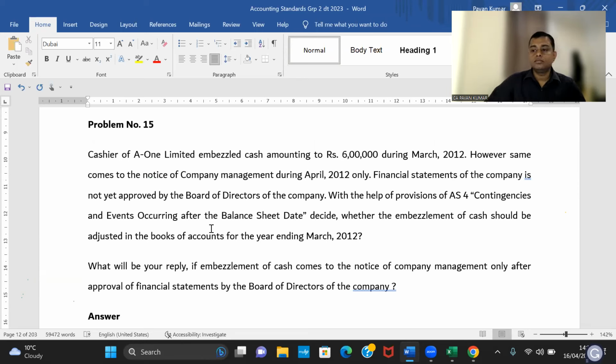Cashier of A1 Limited embezzled cash amounting to rupees 6 lakhs during March 2012. However, the same comes to notice of company management during April 2012 only. Financial statements of the company are not yet approved by the board of directors of the company. With the help of provisions of AS 4, contingencies and events occurring after the balance sheet date, decide whether the embezzlement of cash should be adjusted in the books of accounts for the year ended 31st March 2012. What will be your reply if embezzlement of cash comes to notice of the company management only after approval of the financial statements by the board of directors of the company?